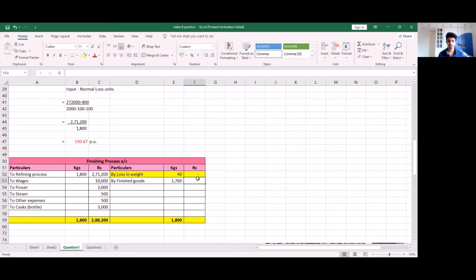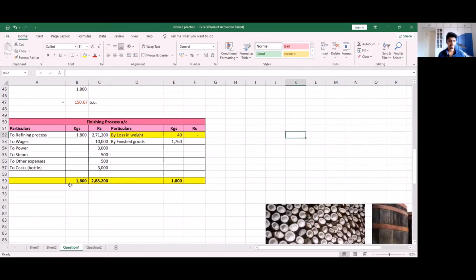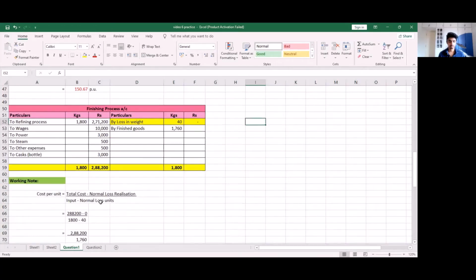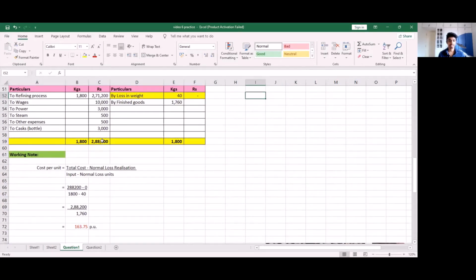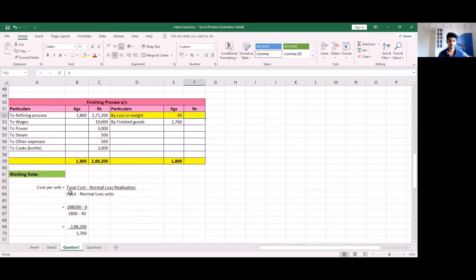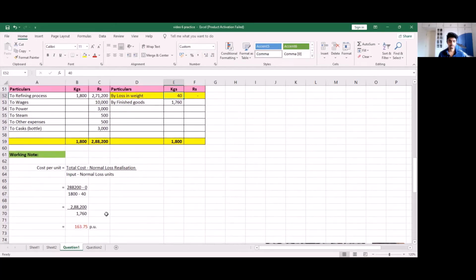So I can simply write my finished goods value as 2,88,200, but I'm going to calculate this using the cost per unit formula, which should give me the same amount. So here I have 2,88,200 minus 0 because there is no value for normal loss realization, divided by 1,800 minus 40. So by doing this, I get 2,88,200 divided by 1,760.